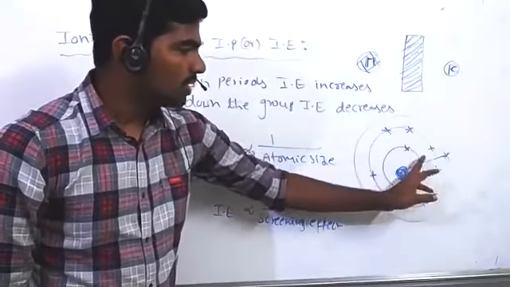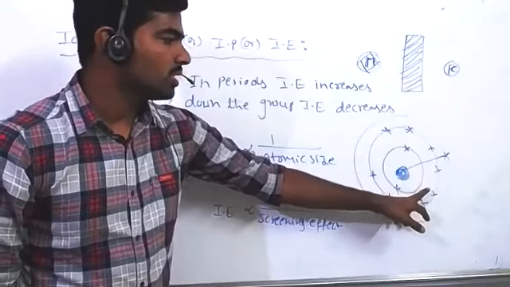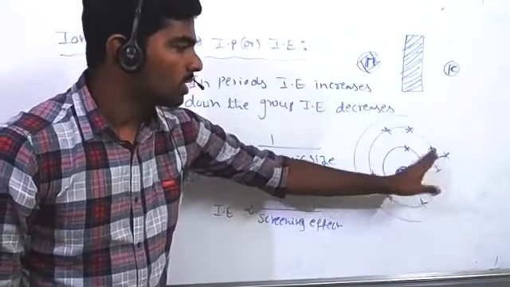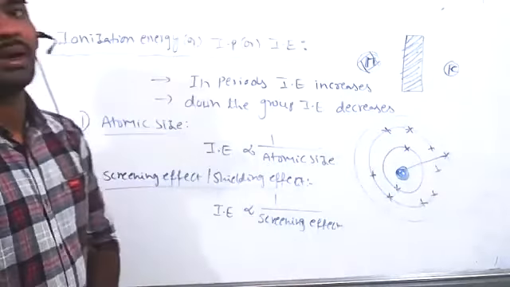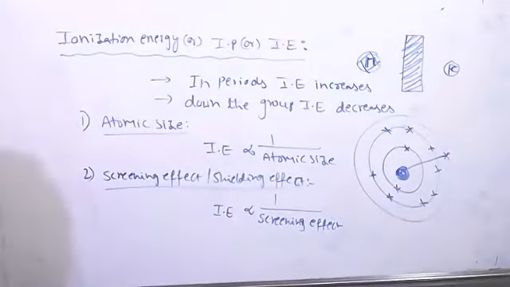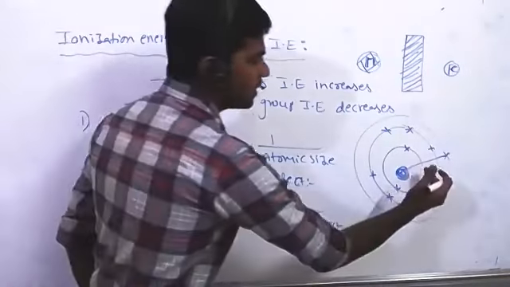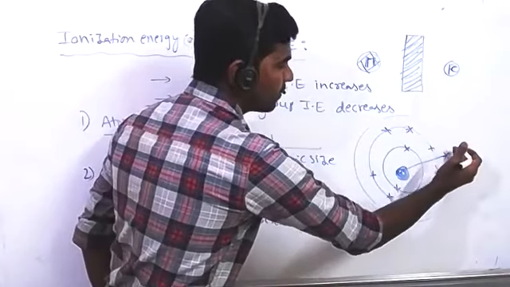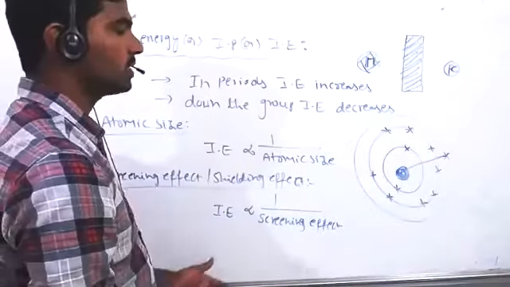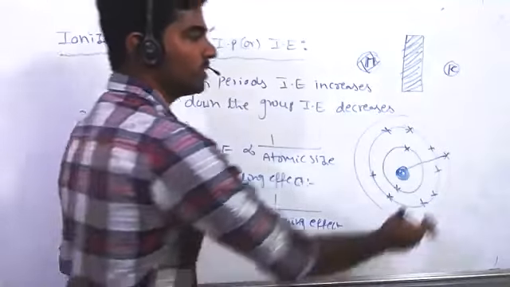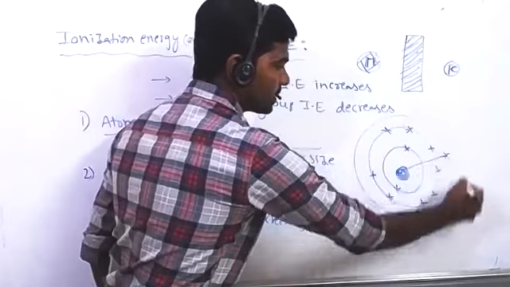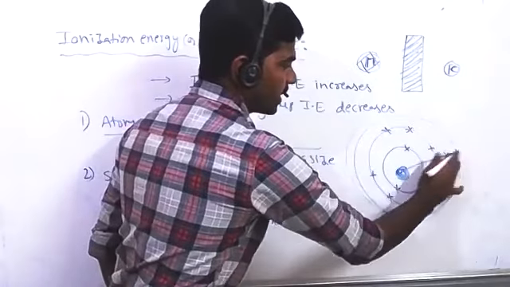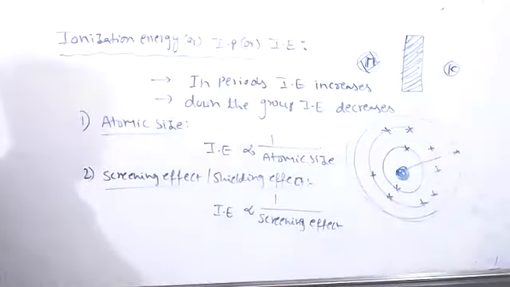Due to interelectronic repulsions, the attractive force between the valence electron and the nucleus is reduced. That's called the screening effect. Because of this, the valence electron moves a little farther from the nucleus. There is not much attractive force between the valence electron and the nucleus, so we can now remove the electron easily.